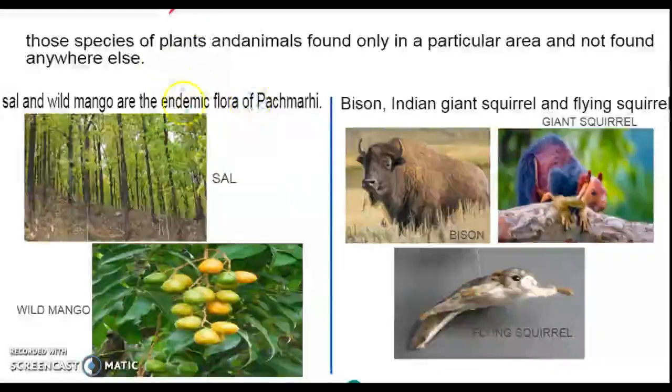The endemic flora, the plants found only in Panchmari, are the sal and the wild mango. The endemic fauna is the bison, and the giant squirrel or flying squirrel. They are found only in the Panchmari area.